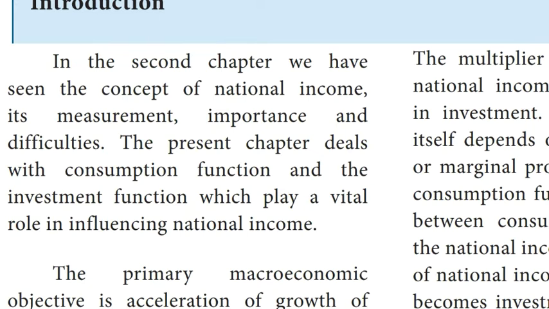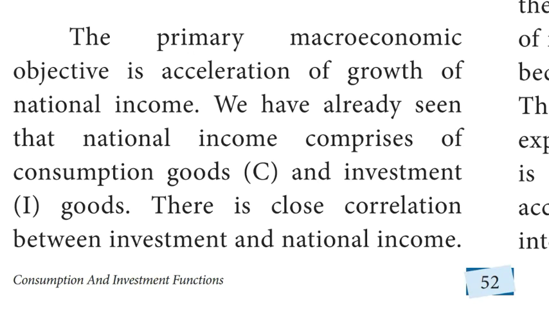Next, importance and difficulties. The present chapter deals with the consumption function and the investment function, which play a vital role in influencing national income. The primary macroeconomic objective is acceleration of growth of national income.